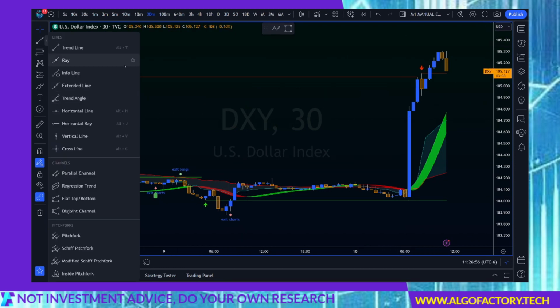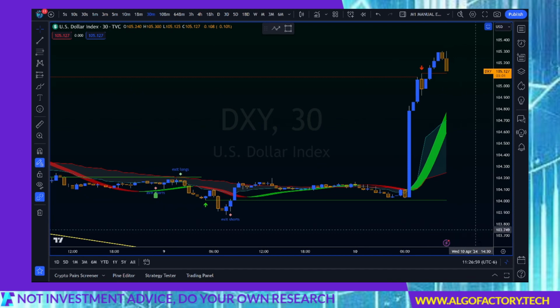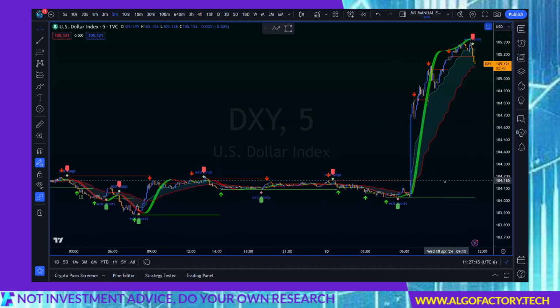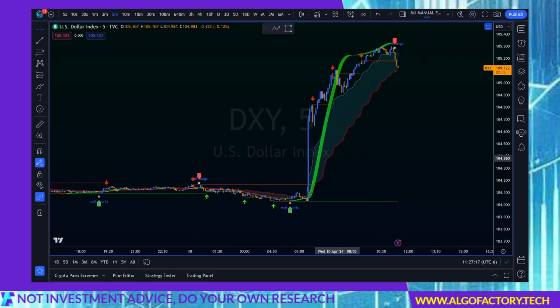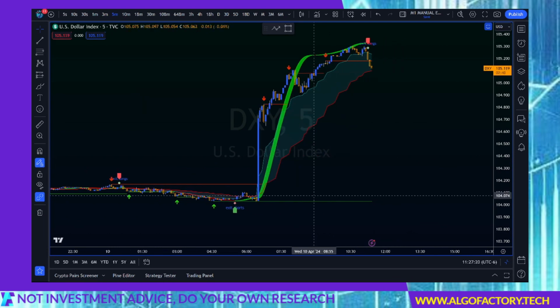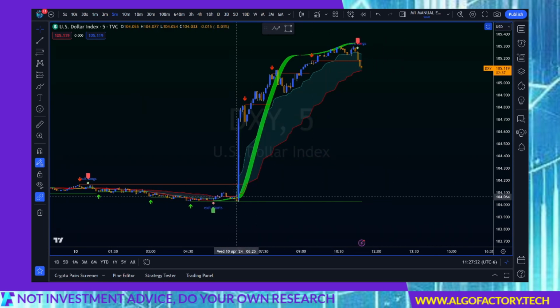So we're looking at the 30-minute chart. I'm going to drop down to a lower time frame, and this is the 5-minute time frame. Each one of these candles is 5 minutes of price action. So you can see the announcement was massive. It took the dollar index from 104 all the way up to basically 105, real close to 105, and that's almost a whole percent within about 20 minutes. And it went up over 1% within a couple hours. Finally, it seems to be cooling off.